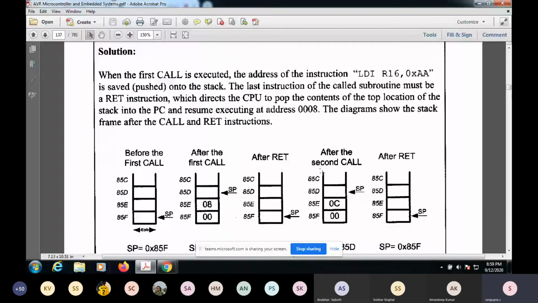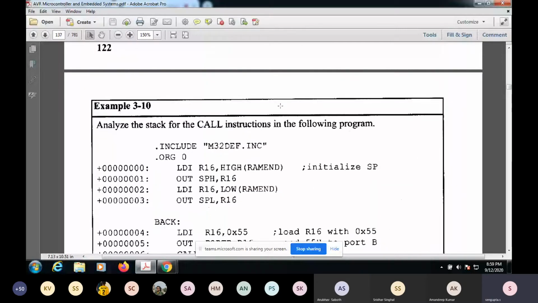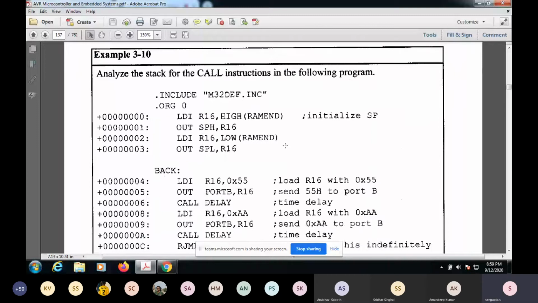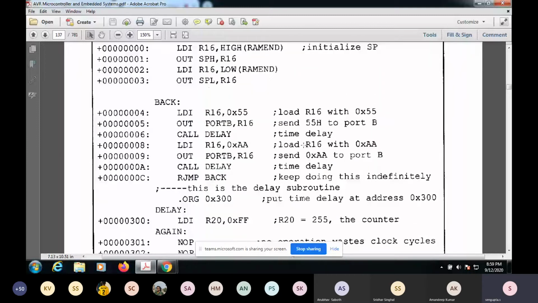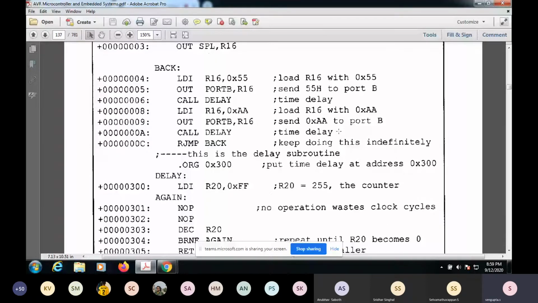There is another call subroutine, which is just telling you that you are blinking some LEDs, or a pair of LEDs which belong to some port, with A and 55. A and 55 are complementary to each other. In this way, one is 0101 and the other is 1010, because of which you are able to blink after some delay.